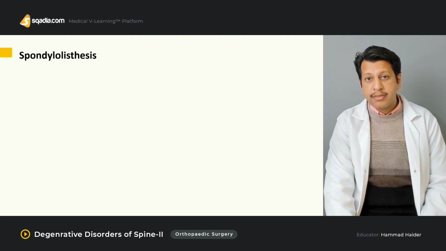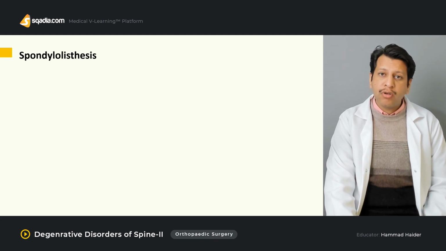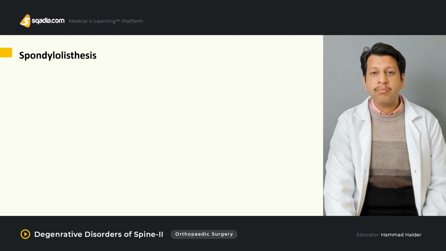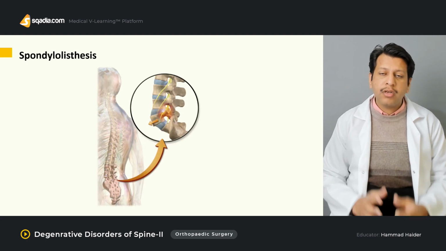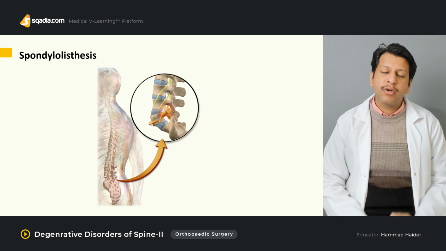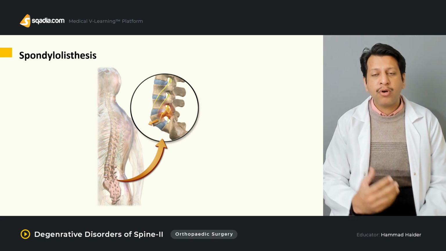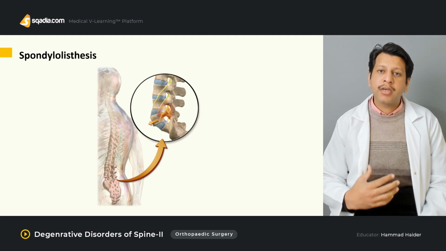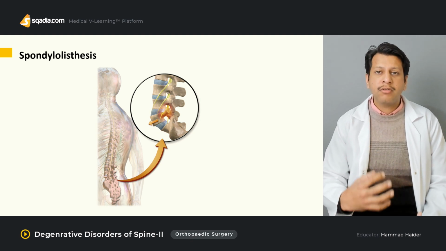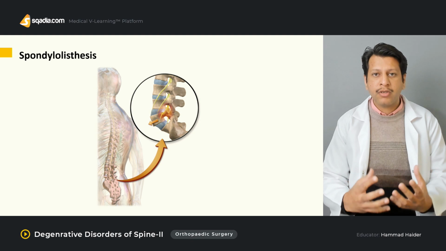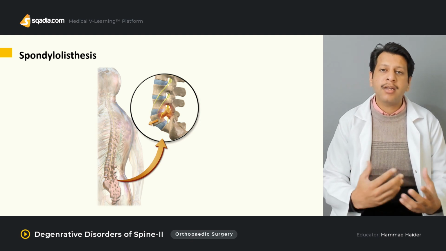What is spondylolisthesis? As you know, spondylo means of the vertebra and listhesis means slip. In this, one of the vertebra actually slips forward over another. Now there could be multiple causes of this slip. There could be a congenital anomaly in which the formation of the vertebrae is not adequate, as a result they slip over or they are unstable.